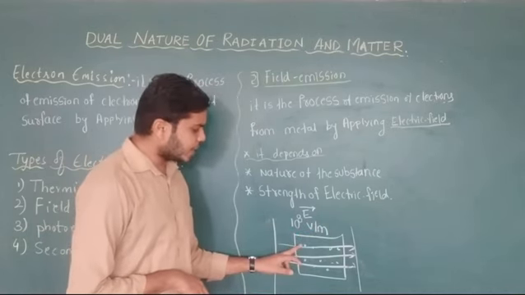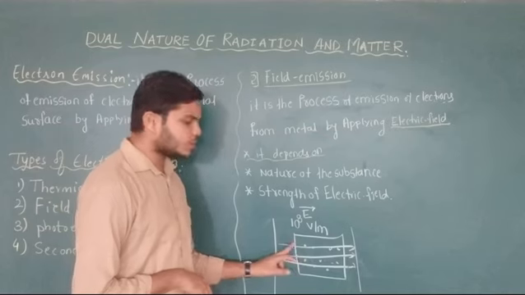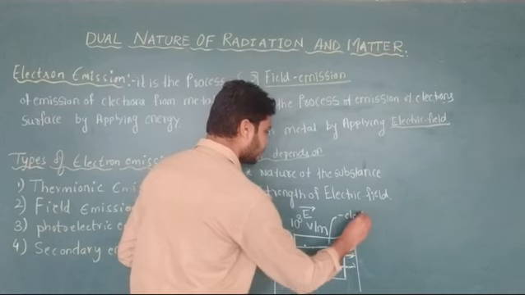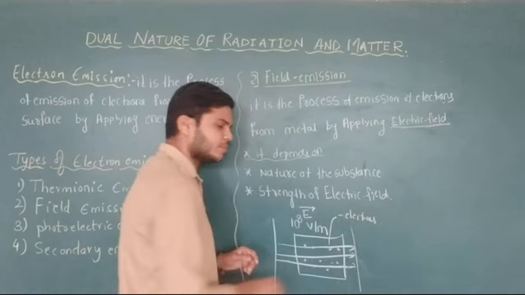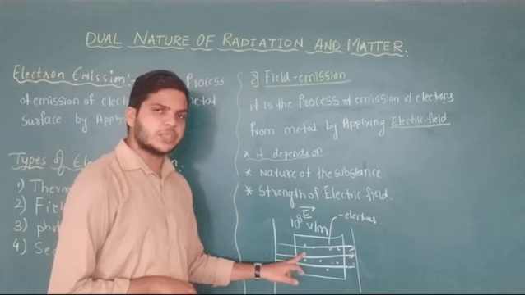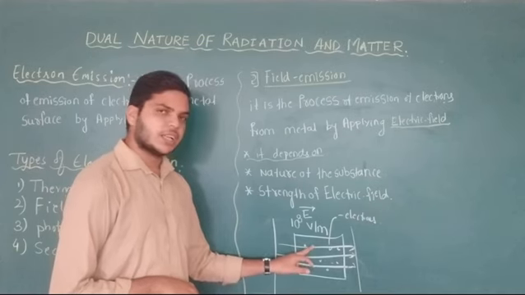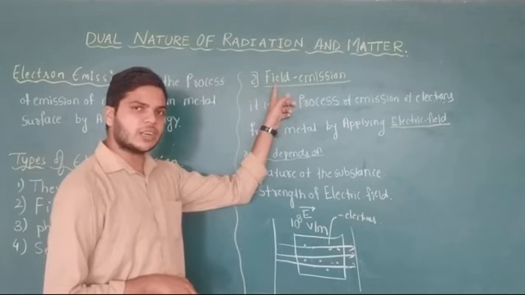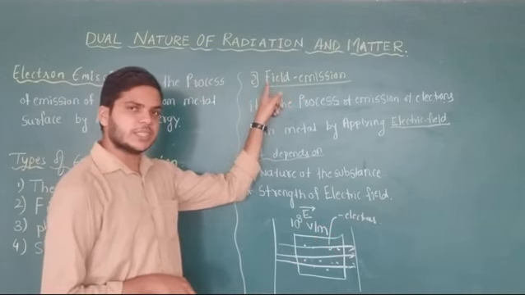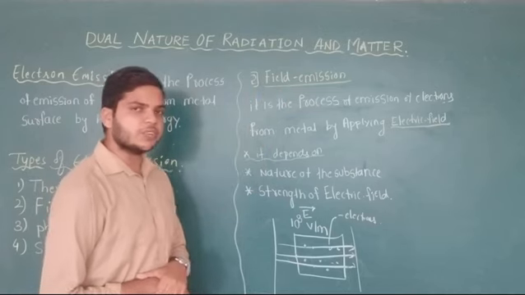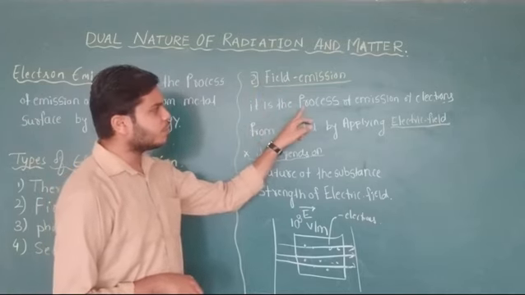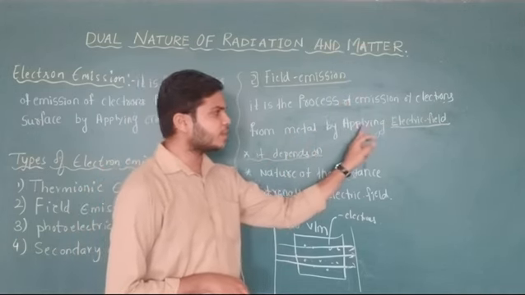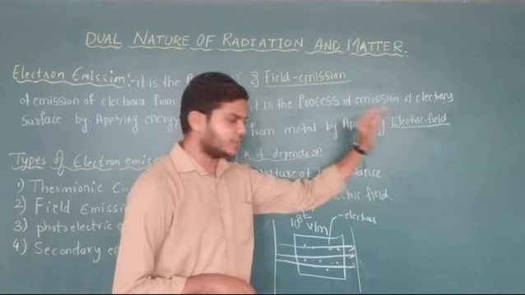Then the electrons inside the metal surface will absorb the electric field and come out. Therefore, by using the electric field, we are removing the electrons from the metal surface. This phenomenon is known as field emission. Here, field means electric field. How do you define field emission? It is the process of emission of free electrons from the metal surface by applying an electric field.